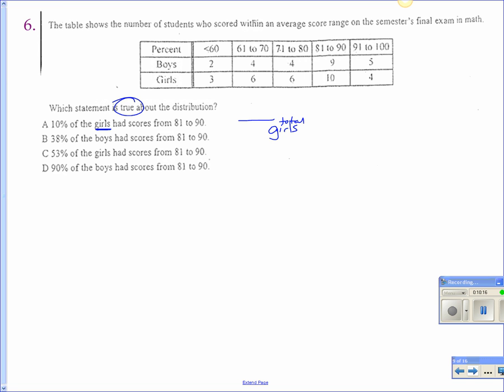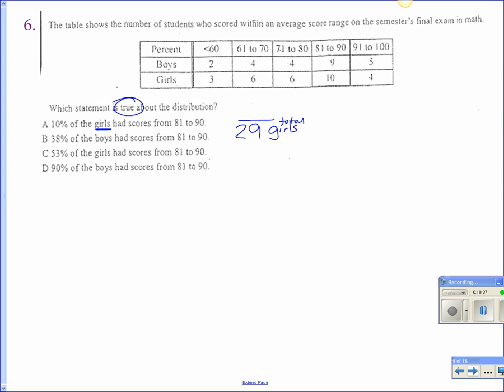Okay, so look up here at the chart. How am I going to get the total girls? Add them up. So add the girls. 3 plus 6 plus 6 more. 15 plus 10 more plus 4. So that goes on the bottom.